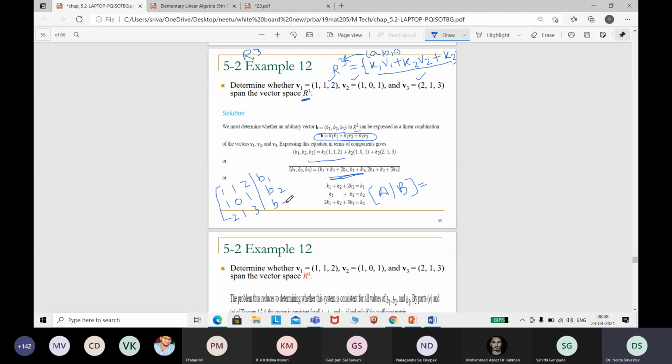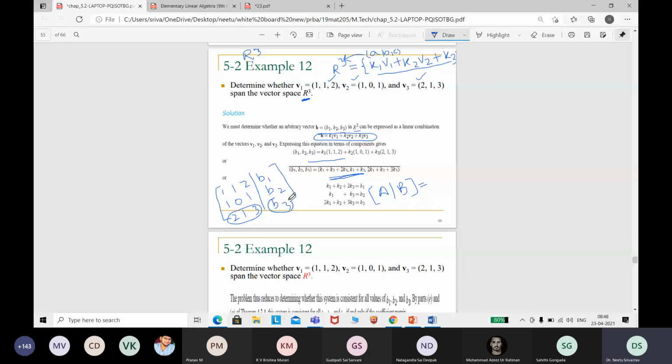Now I will implement the Gauss elimination method and check under which condition it gives no solution. No solution only comes when all these terms are 0 and this one is not 0.